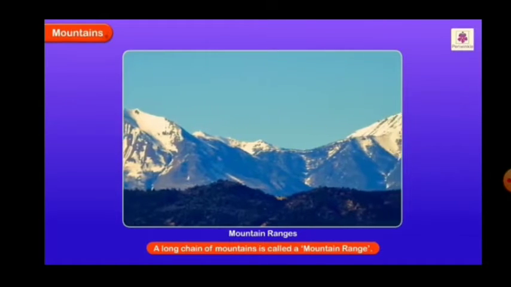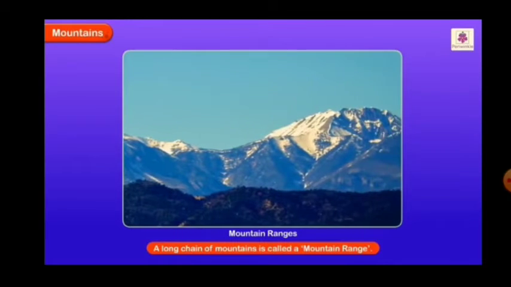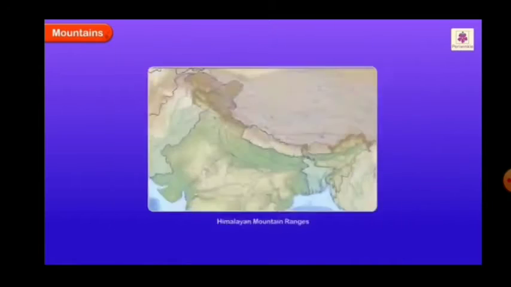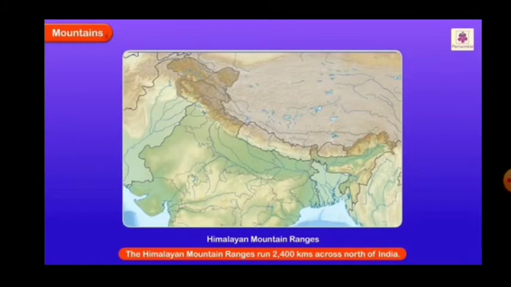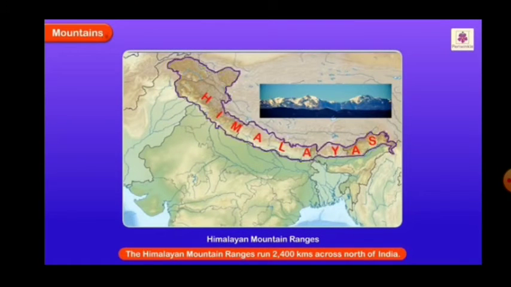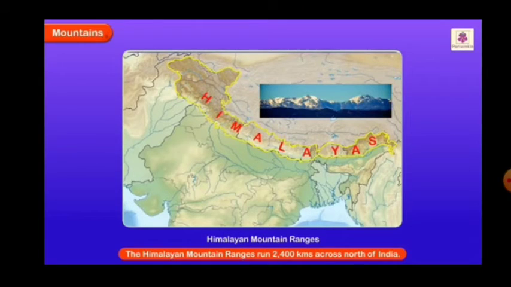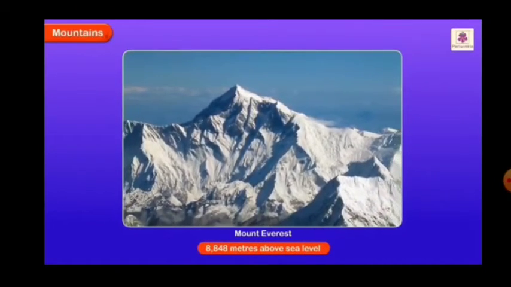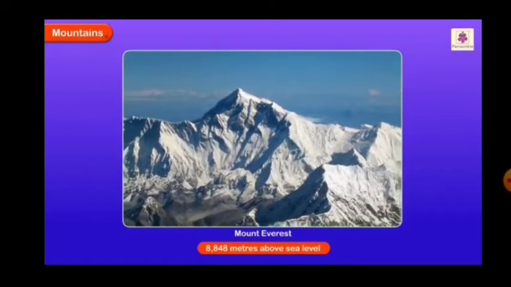Mount Everest in the Himalayas is the highest. The long chain of mountains is called a mountain range. The Himalayan mountain range runs 2,400 kilometers across the north of India. Mount Everest is 8,848 meters above sea level.